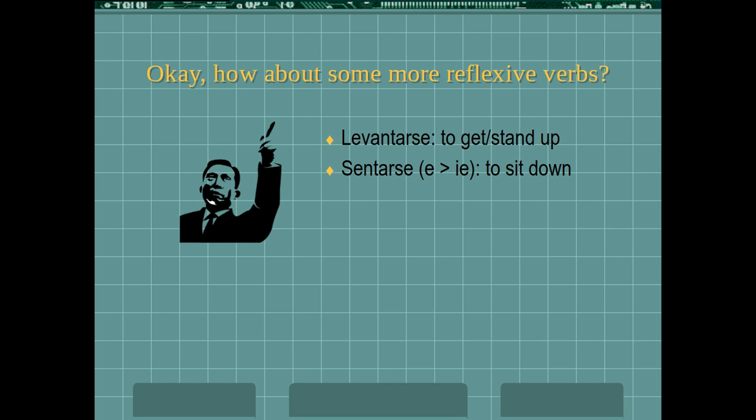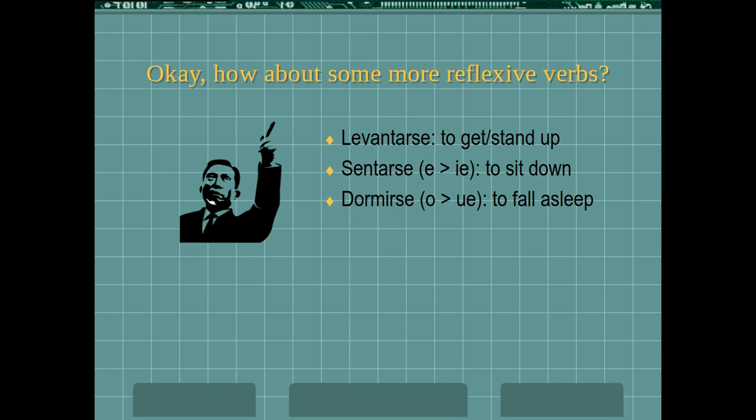Sentarse is an E to IE stem changer. So remember when we talked about boot verbs? That's still going to happen here. The only thing that's going to be different is now you're adding a reflexive pronoun at the beginning of the verb. Okay, so if it was a stem changing boot verb, like sentar, it's still going to do that here. It's going to conjugate normally. The only thing that's different is that there's a reflexive pronoun in front of the verb.